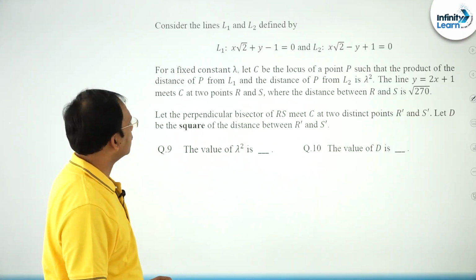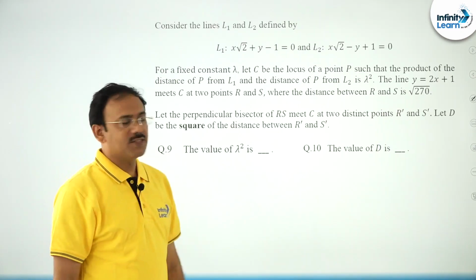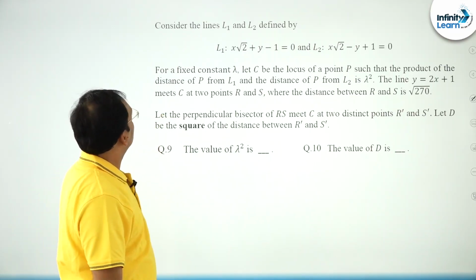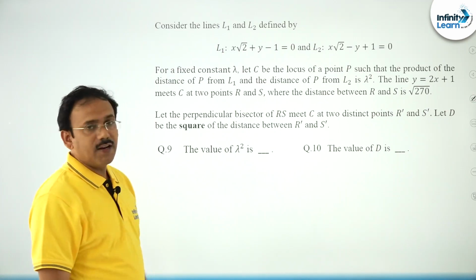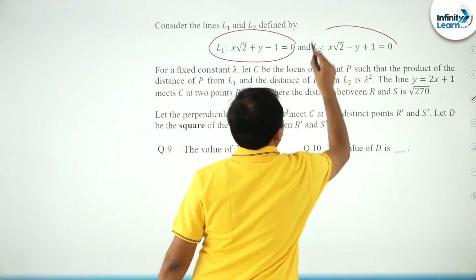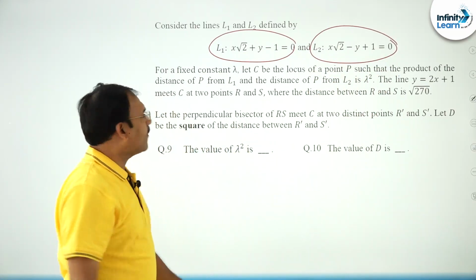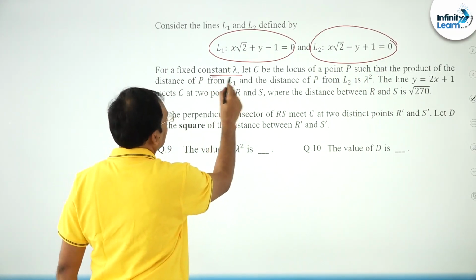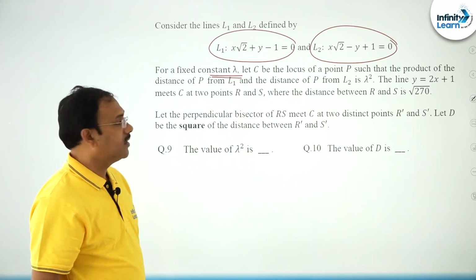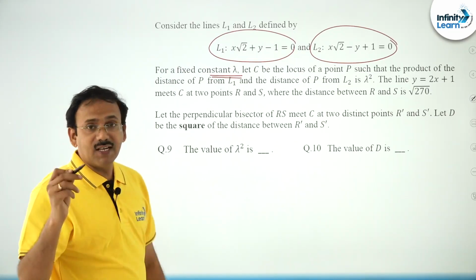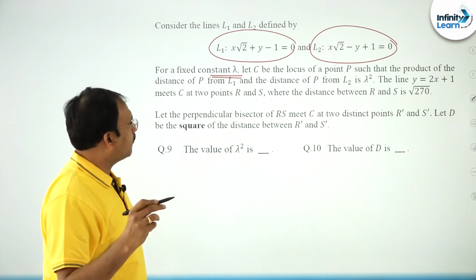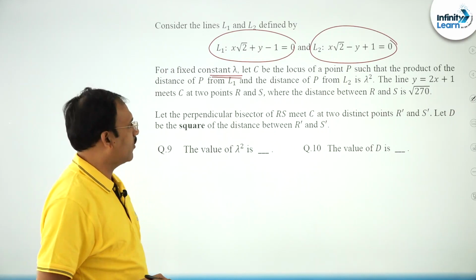Okay, fine. The next, friends, another question: consider the lines L1, L2, first line, second line. For a fixed constant lambda, C is the curve which is the locus of P such that the product of the distance of P from L1 and the distance of P from L2 is lambda square.